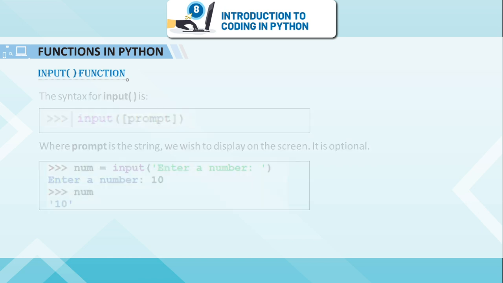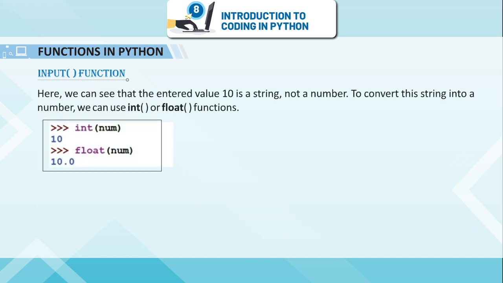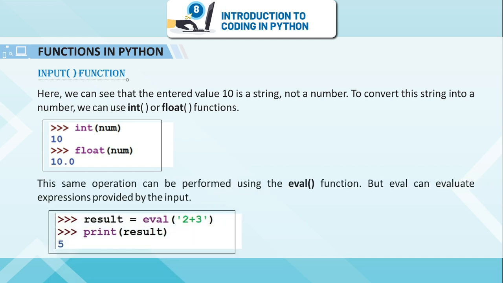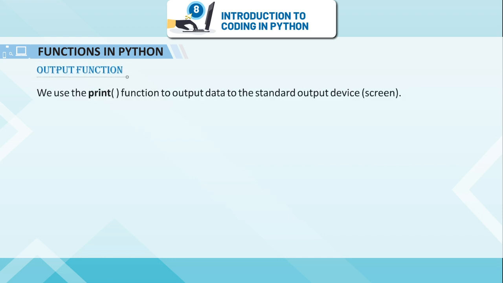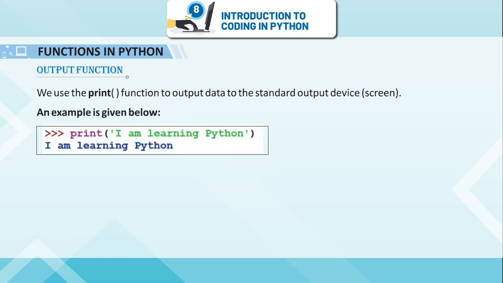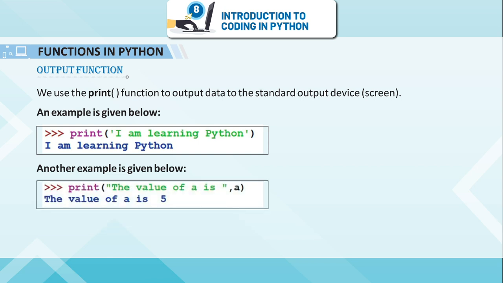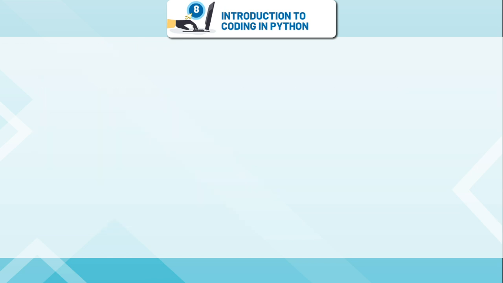Here we can see that the entered value 10 is a string, not a number. To convert this string into a number, we can use int or float functions. The same operation can be performed using the eval function, but eval can evaluate expressions provided by the input. Output function. We use the print function to output data to the standard output device, the screen. An example is given below. Another example is given below.